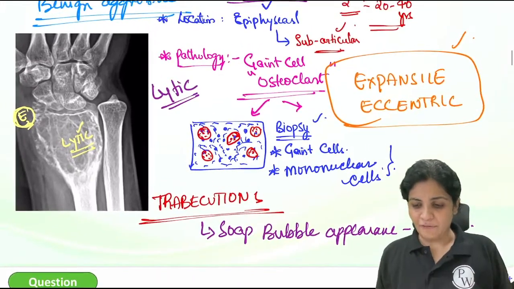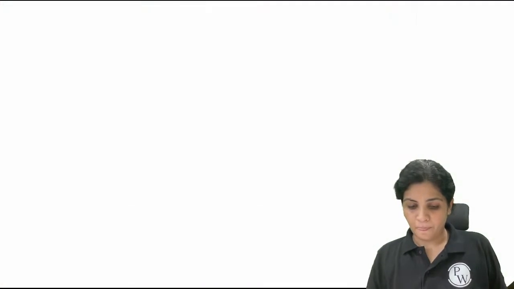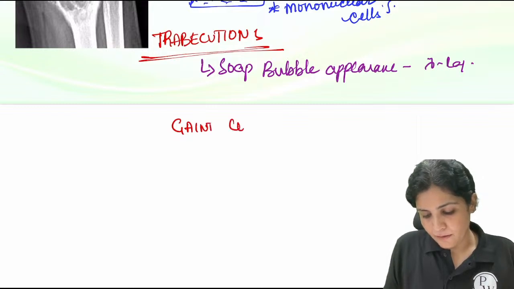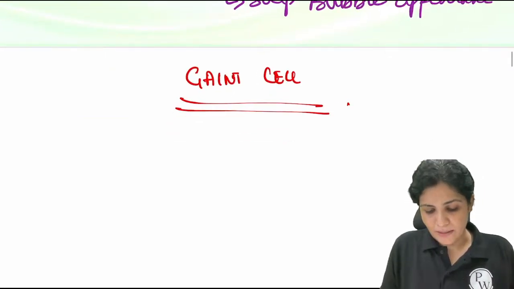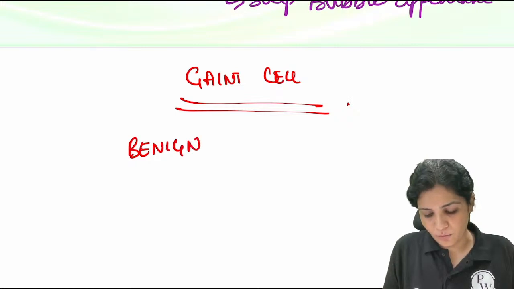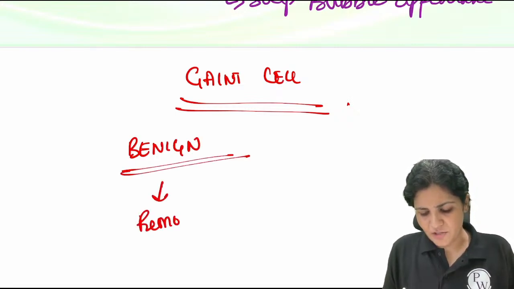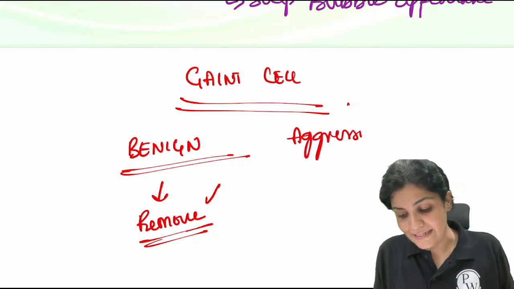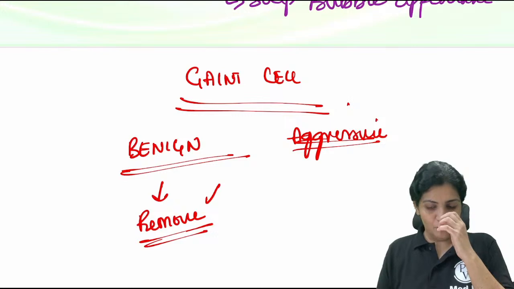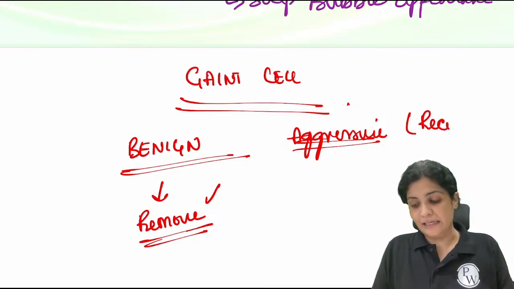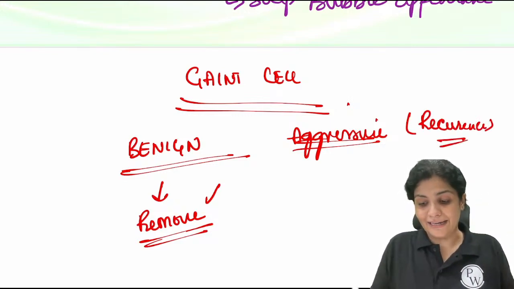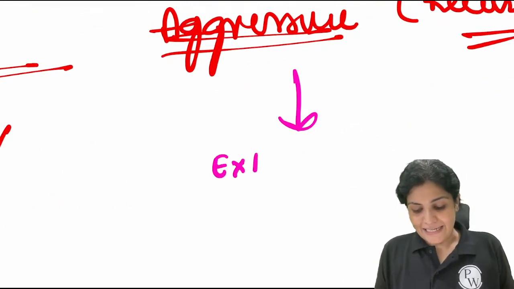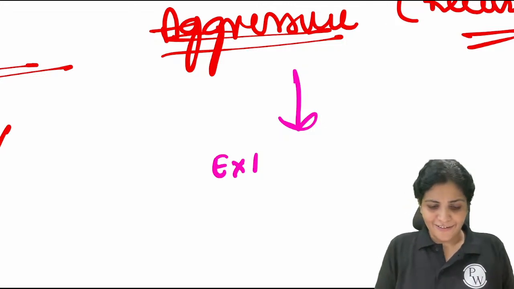And now what do you do? How do you treat it? Treatment of giant cell tumor is very, very important. We know this is a benign tumor. Whenever something is benign, what do you do? We just try to remove it because it is not spreading anywhere. But we have given it a tag, that it is aggressive. What does aggressive mean? What we have learned is that aggressiveness is nothing but the recurrence part. So how do we avoid recurrence? To avoid recurrence, we do what is called extensive curettage.